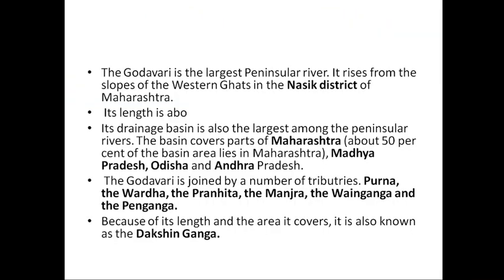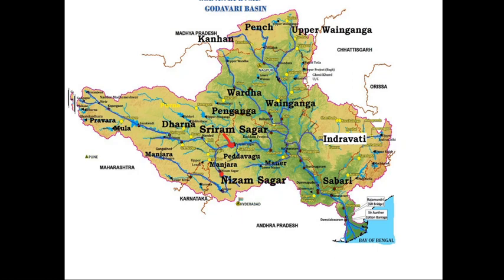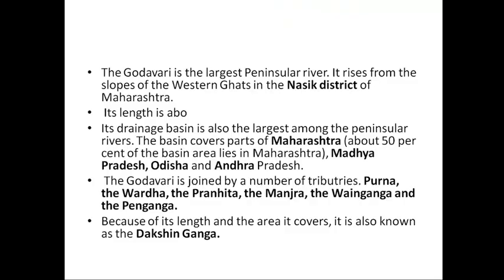Next is Godavari. Godavari is the largest peninsular river. It rises from the slope of the Western Ghat in the Nasik district of Maharashtra. Its total length is about 1465 km. Its drainage basin is also the largest among the peninsular rivers. The basin covers parts of Maharashtra, Madhya Pradesh, Odisha and Andhra Pradesh. The Godavari is joined by a number of tributaries: Purna, Wardha, Pranhita, Manjira, Wainganga and the Penganga. Because of its length and the area it covers, it is also known as Dakshin Ganga.